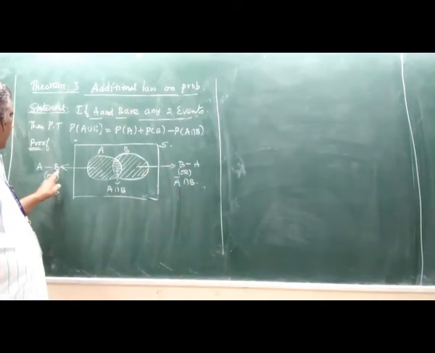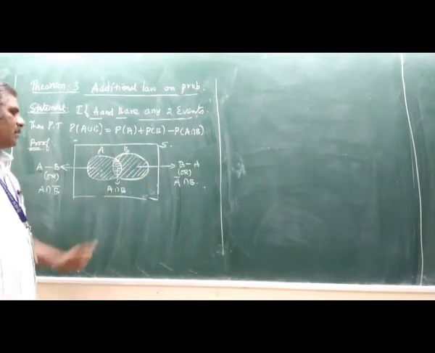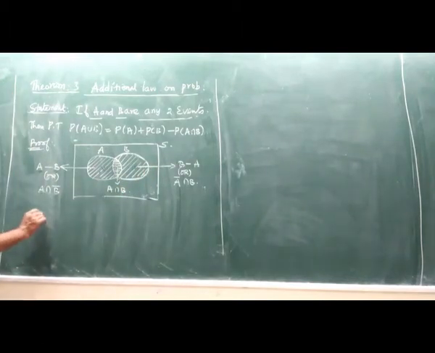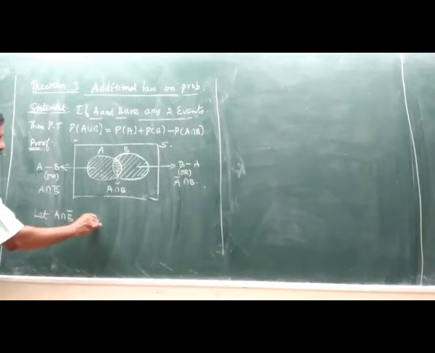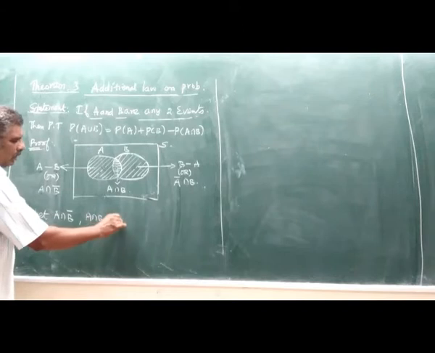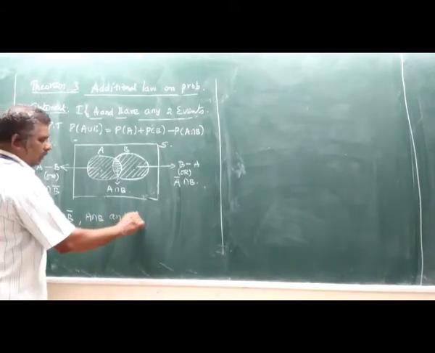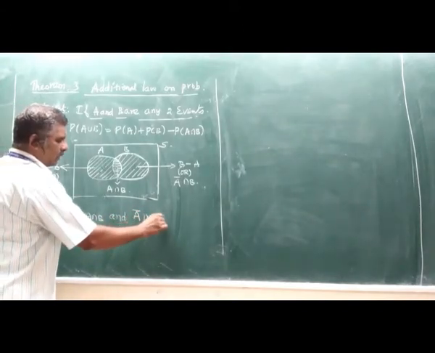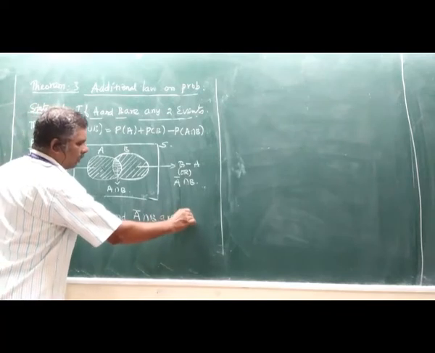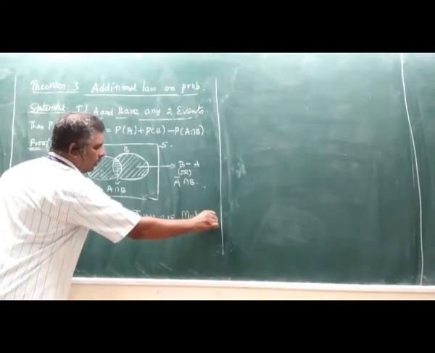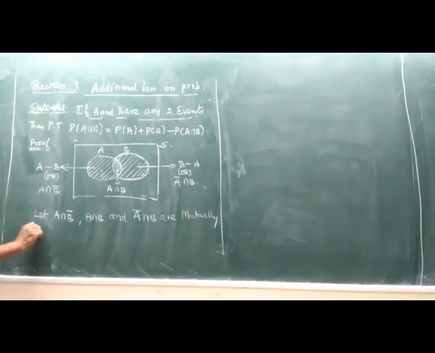Now all the three parts are mutually exclusive. Let A intersection B bar, A intersection B and A bar intersection B be mutually exclusive.